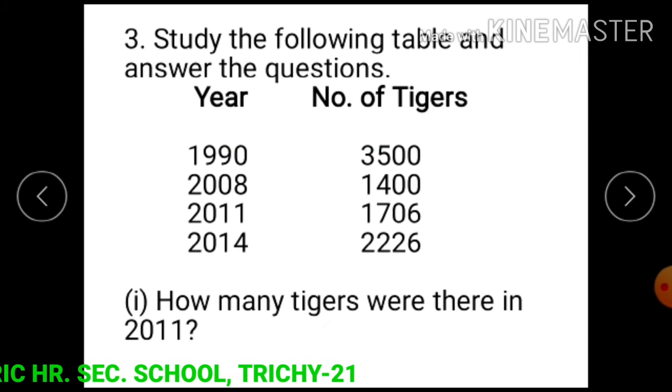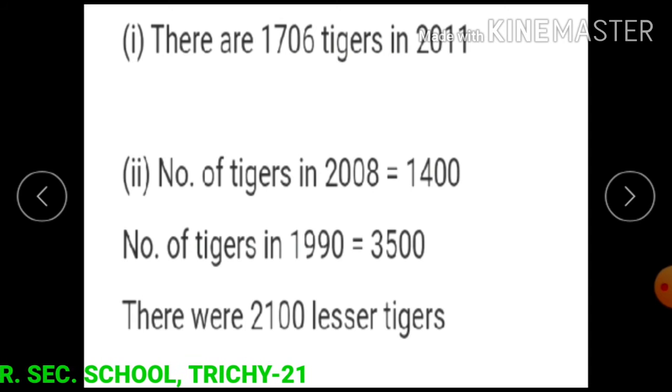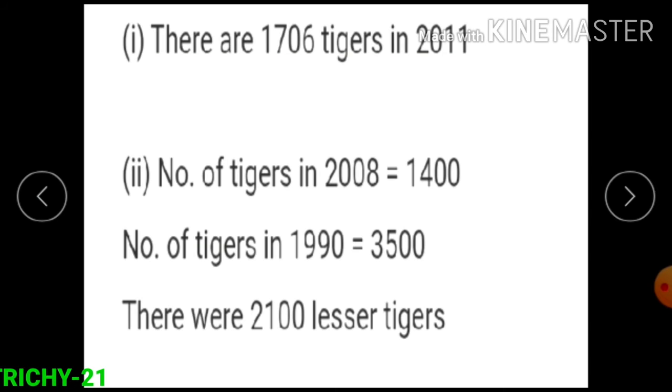First question. How many tigers were there in 2011? The answer is there are 1706 tigers in 2011. Second question. How many tigers were less in 2008 than in 1990? So now we find the difference between the number of tigers in 2008 and 1990.